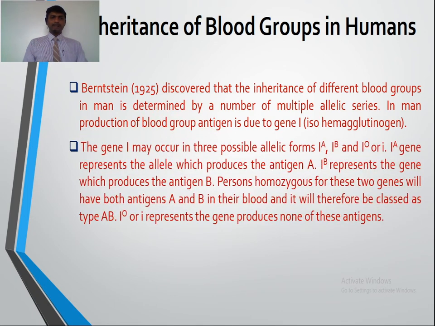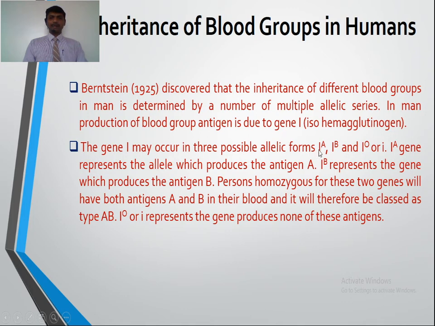The gene I may occur in three possible allelic forms: capital IA, IB and capital IO, or small i. So there is a multiple allelic series: capital IA, capital IB, and capital IO or simply small i.